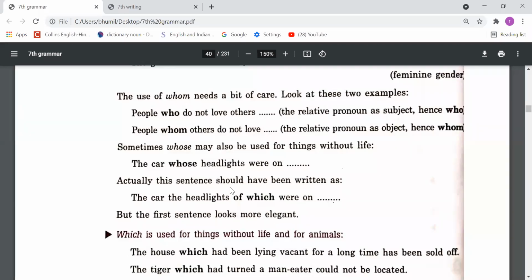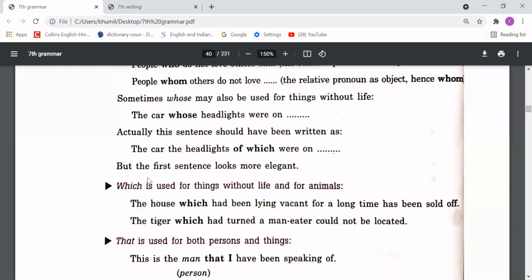Actually, this sentence should have been written as: the car, the lights of which. So instead of this, we can write the sentence in this way too: the car, the headlights of which were on, right? But the first sentence looks more elegant.